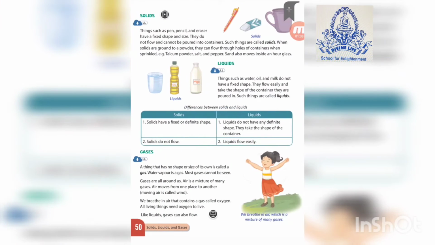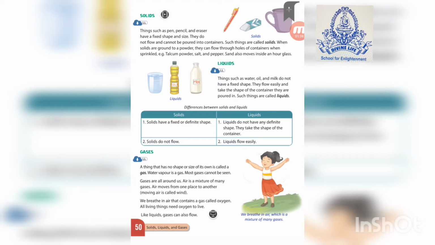Okay. Now see here, what are solids? Solids क्या होते हैं बेटा? Solids are nothing but those things which are hard and they have a fixed shape and size. Like you can see the examples over here which have been given: pencil, pen, eraser. All these things, table, chair, your books, your school bags, all these things have a fixed shape. So those things which have a fixed shape, they are called solids.